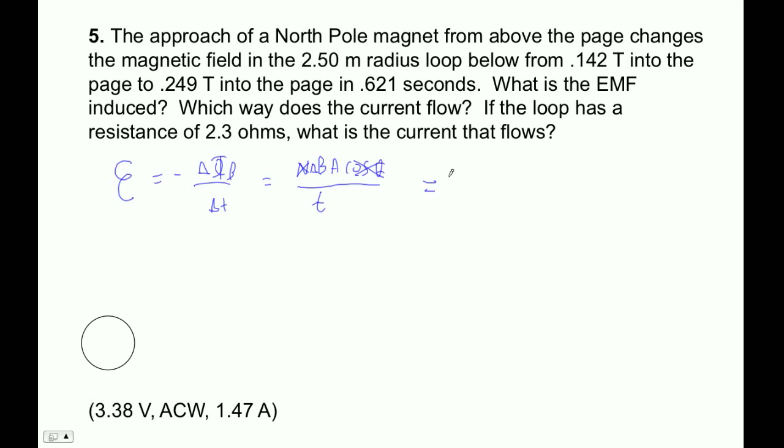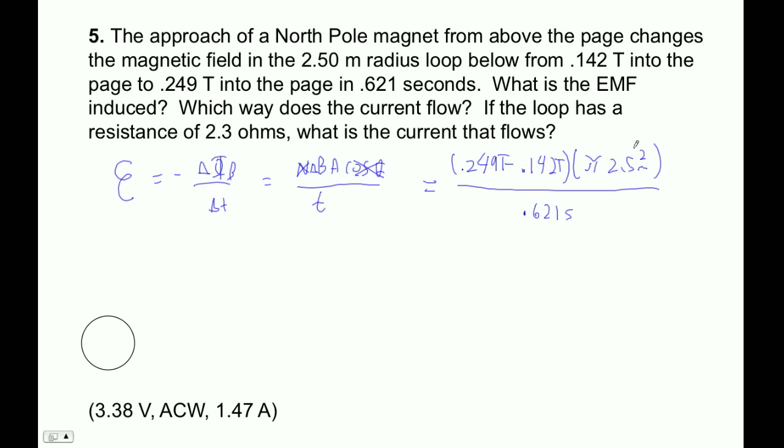So to get this answer, I'm going to take the change in magnetic field, which is 0.249 minus 0.142. I'm just doing this to get a positive number. Then my area is pi times 2.5 squared, and the time is 0.621. These are teslas, and that's meters.